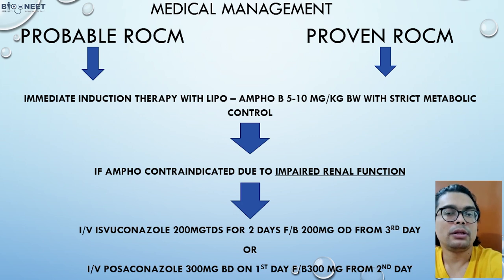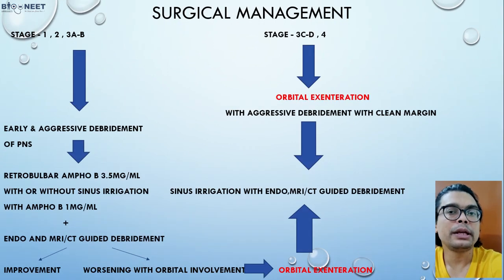After that, there are stage 1A, 1, 2, then stage 3A, 3B, then 3C, 3D, along with stage 4. Each stage has its particular line of management. If the patient lands up in stage 3A and 3B, then you have to go for the surgical approach, that is debridement.